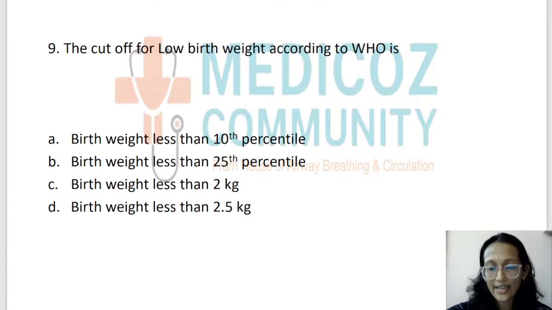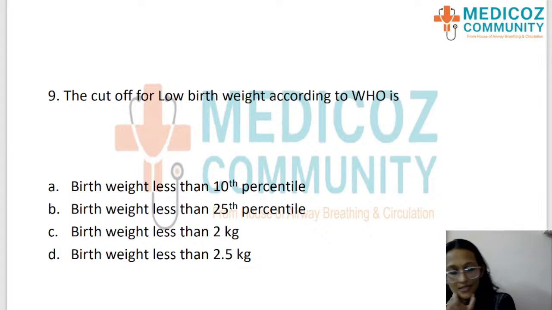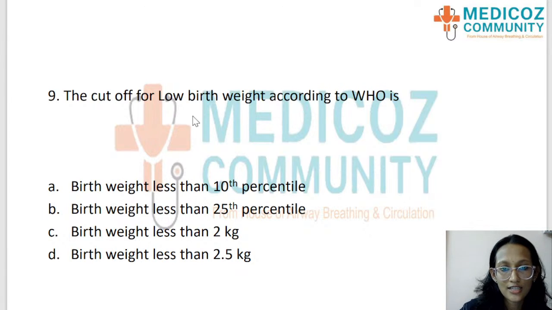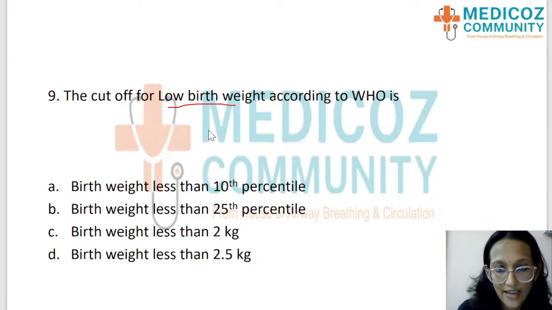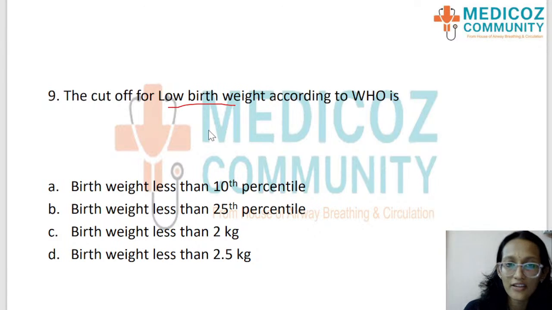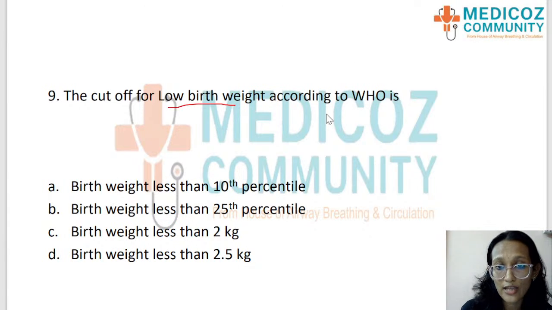Next is a very direct question from the WHO guidelines. What is the cutoff for low birth weight according to the WHO? So low birth weight, this keeps coming again. What is the cutoff? Because some have doubts when we ask. Some say 2 kg. Is it 10th percentile? Is it 2.5 kg? Is it 2.8 kg? So according to WHO, that is the guideline that we are following.